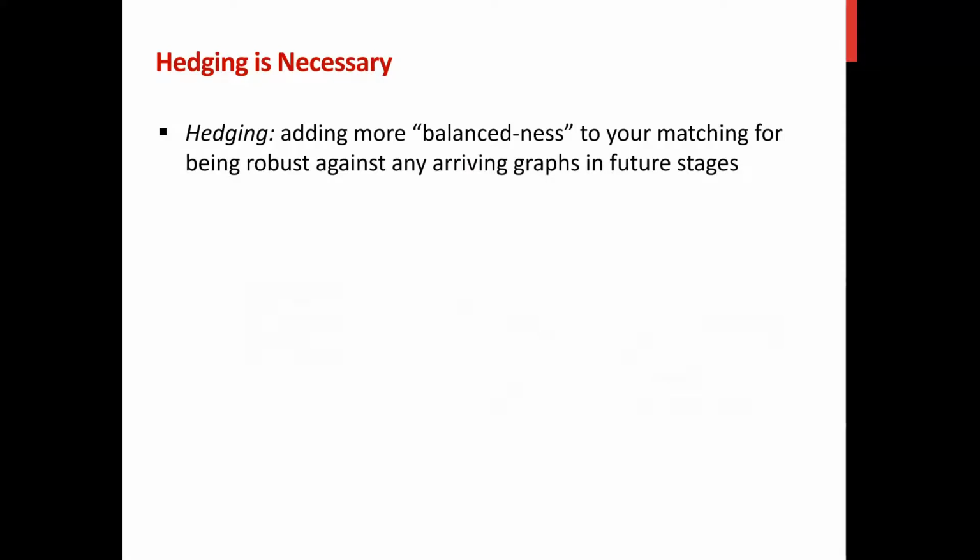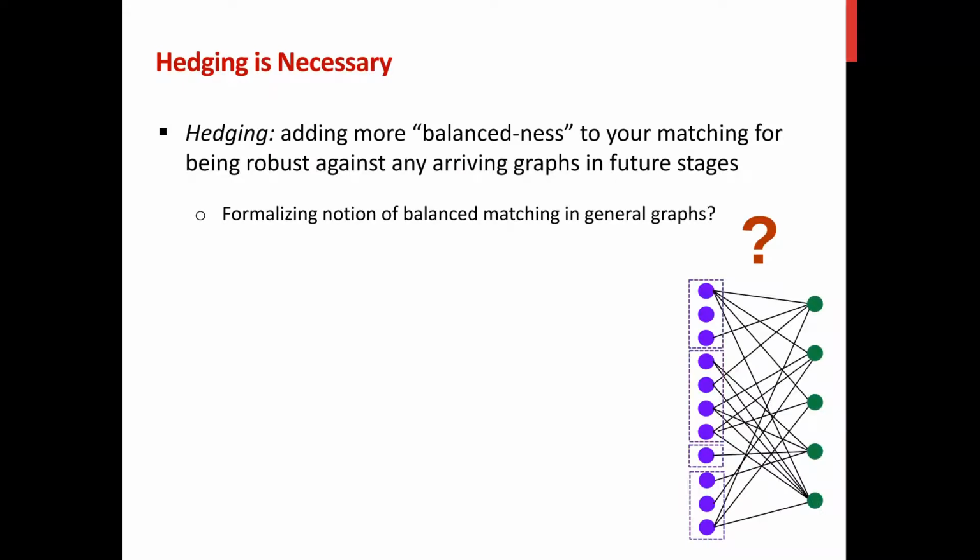And therefore, those simple examples suggest that we need to have some hedging. Basically, we need to add more balance to our matching to be robust against any arriving graph in the future stage. And basically, the next question is how could we formalize this notion of balanced matching for general graphs? And how should we impose it in our algorithm? And how could we analyze it?